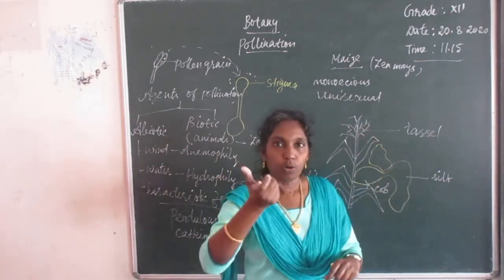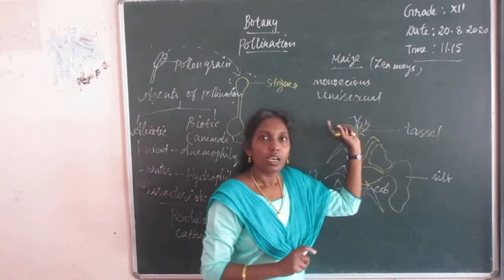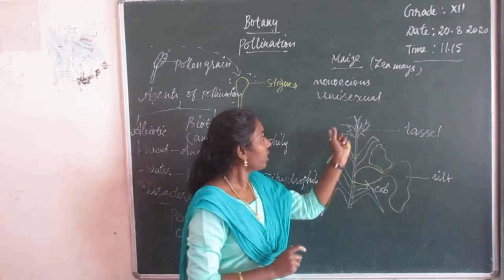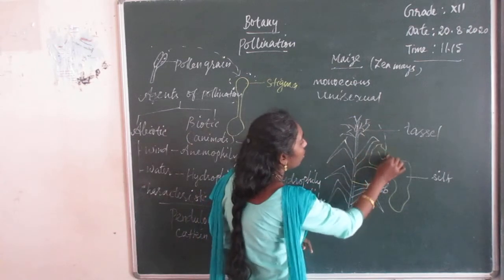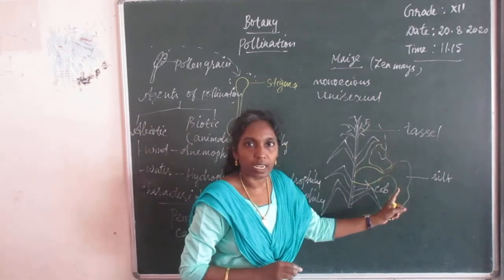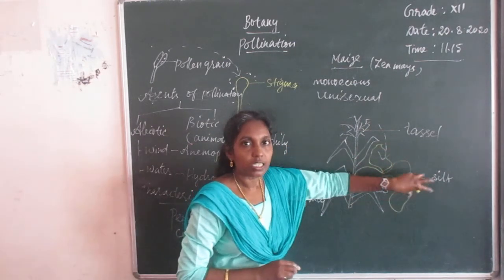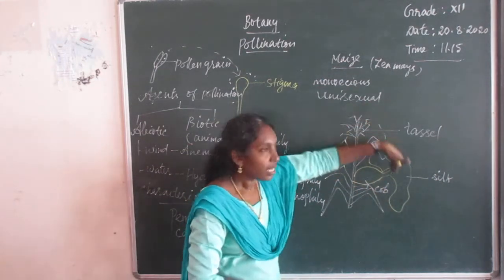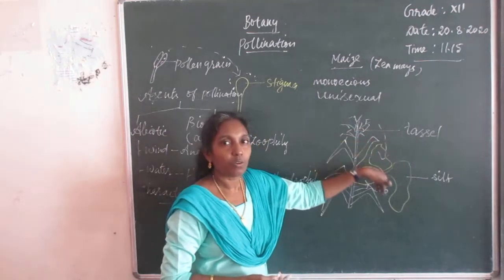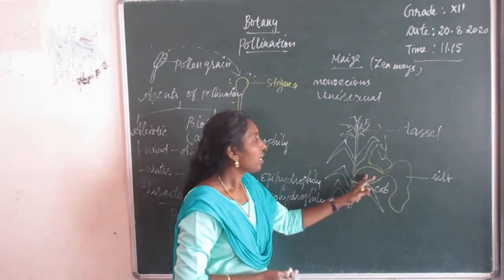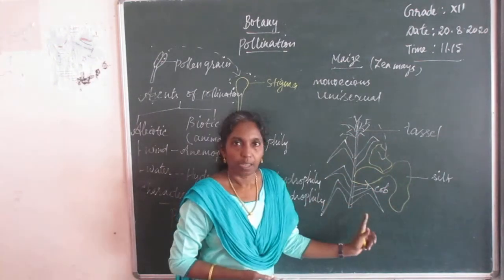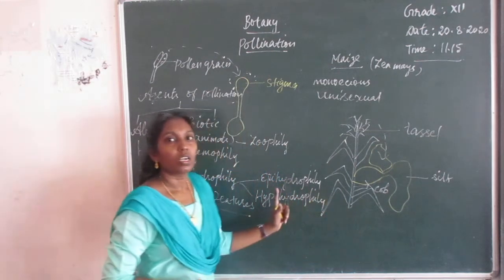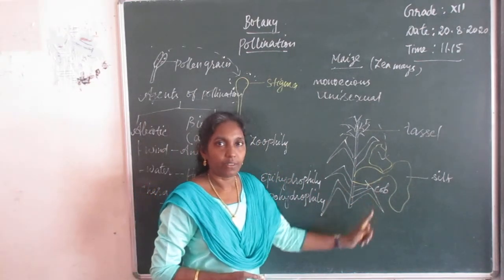When the wind blows, it shakes this terminal tassel inflorescence. When it shakes, the pollen grains fall down on the stigmatic surface, because it presents laterally. So vertically it falls down and effective pollination takes place in this maize plant. This is one of the examples of anemophilous flowers.